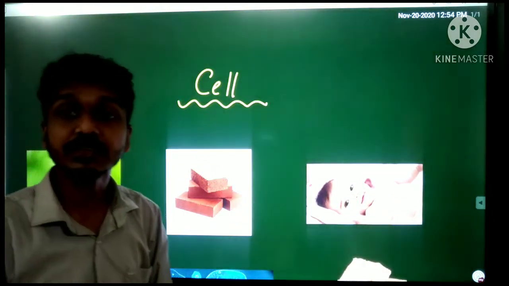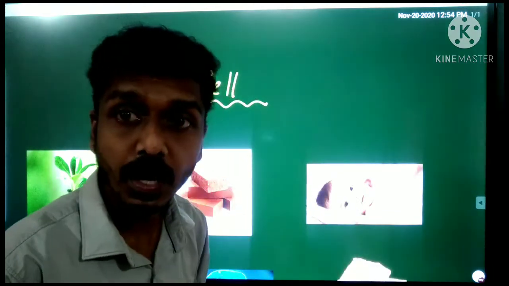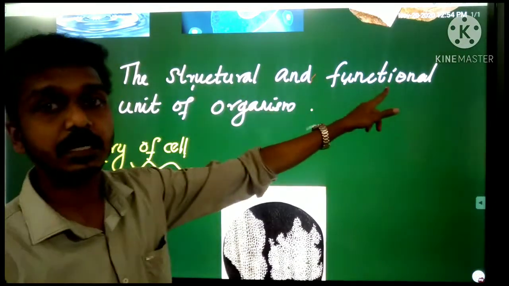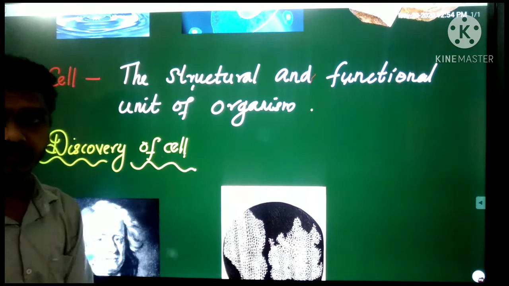So we can say that cell is the basic structural and functional unit of organisms. Cell is the structural and functional unit of organisms.